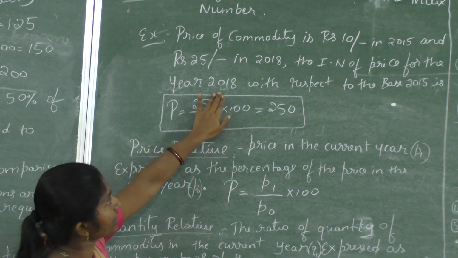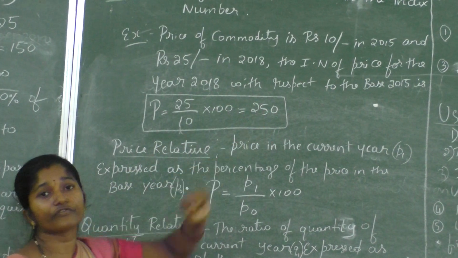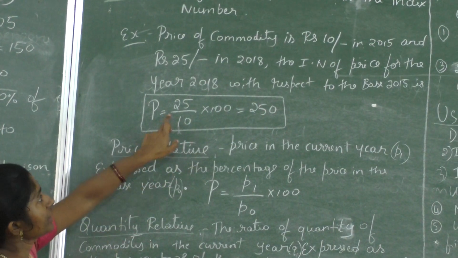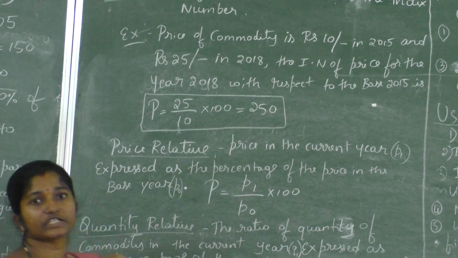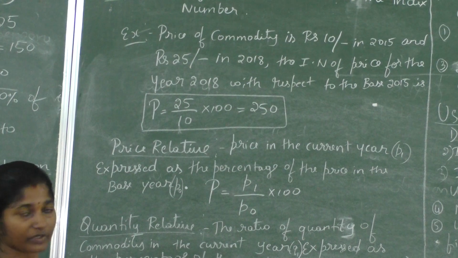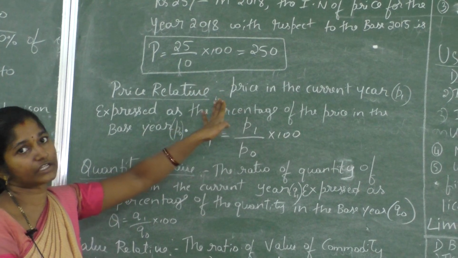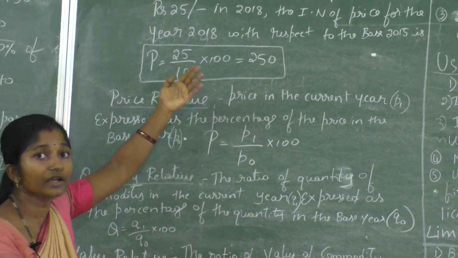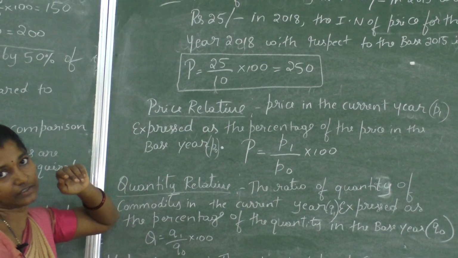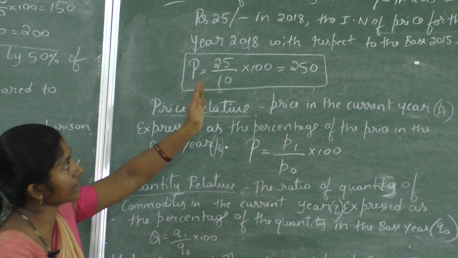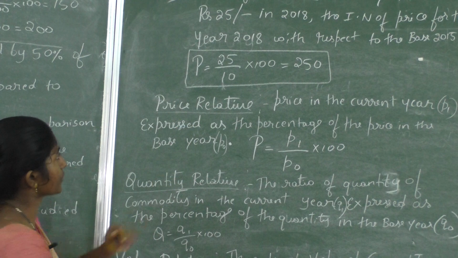Here 2018 is the current year and 2015 is the base year. Current year value 25 divided by base year value 10, into 100, your answer is 250. Now, how much has the index number increased? If you take 250 minus 100, that is 150% increase compared to the base year. Current year is 2018 and base year is 2015. This is the price relative example.